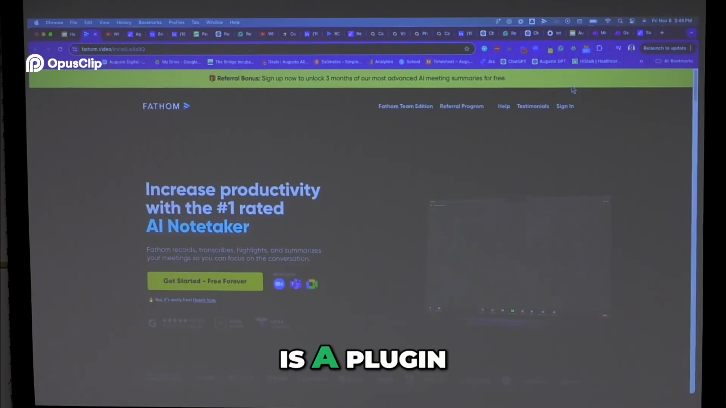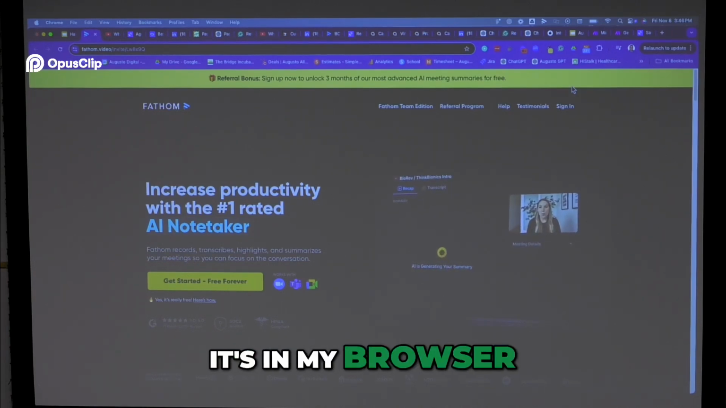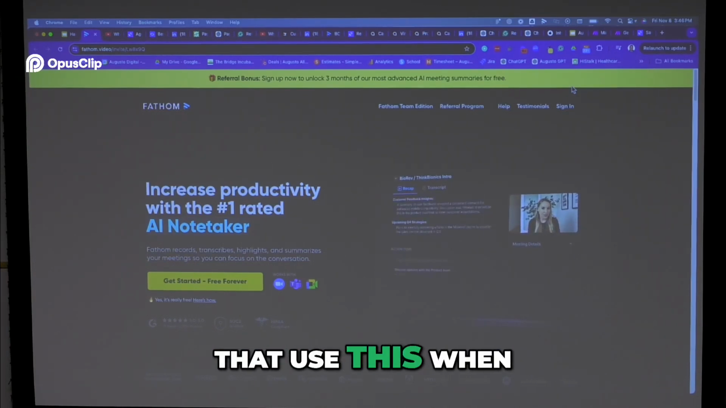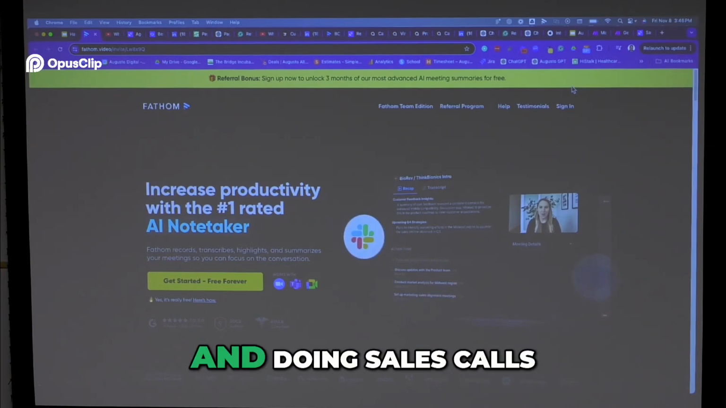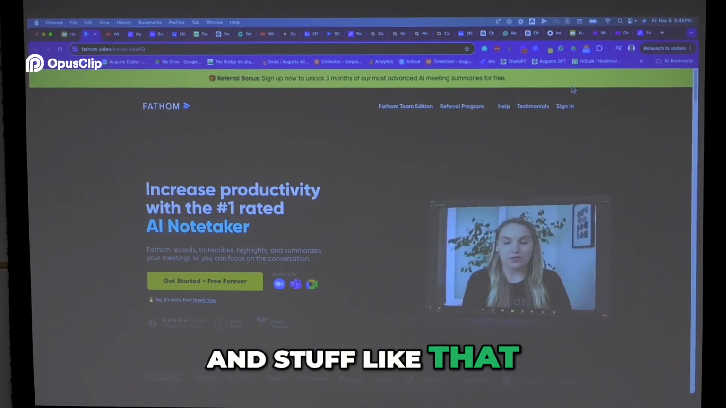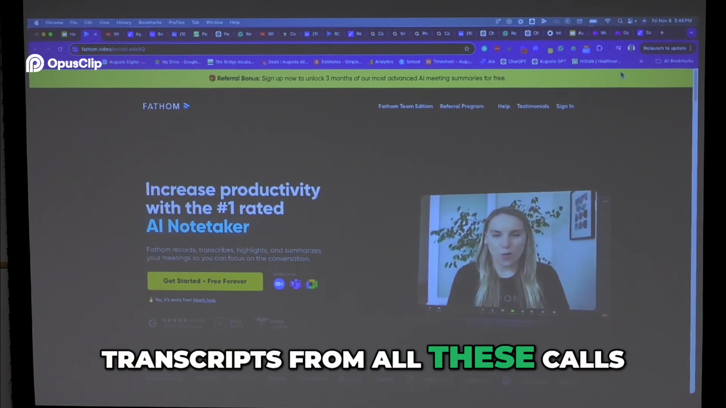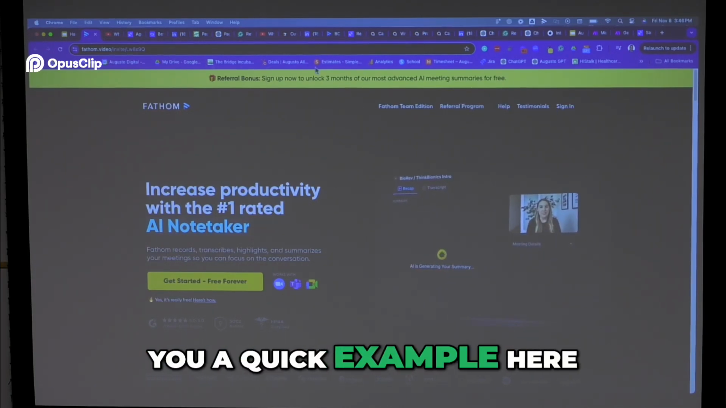This thing just is a plugin. It's in my browser. I set it up for the team at Augusto, so there's a lot of people at Augusto that use this when we're communicating with clients and doing sales calls and stuff like that. And we're constantly recording and getting notes and transcripts from all these calls. So then I'll give you a quick example here.